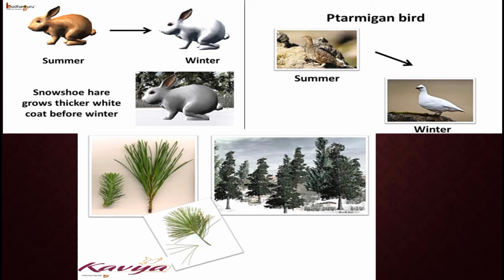Here, boreal forests receive heavy snowfall, so trees have a conical shape that allows snow to slide off easily, and most trees found in boreal forests are evergreen. Trees have needle-like leaves. This kind of structure protects the leaves from damage.